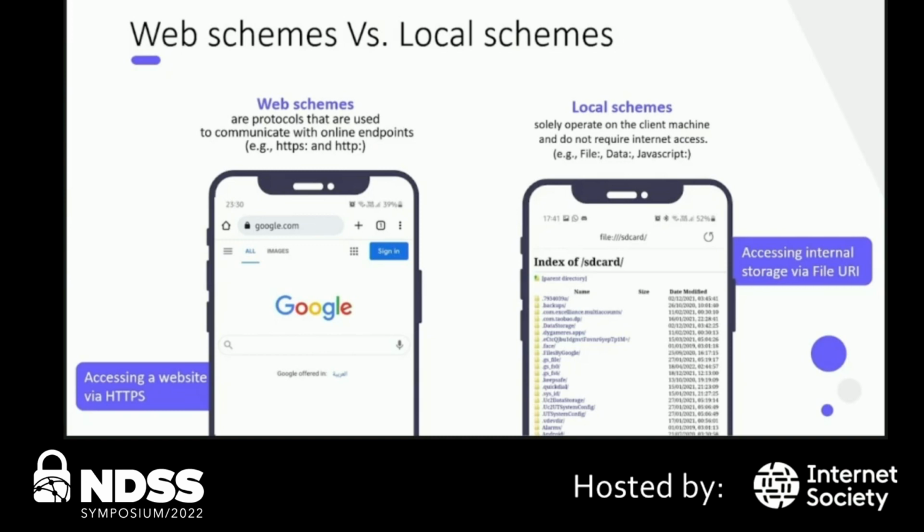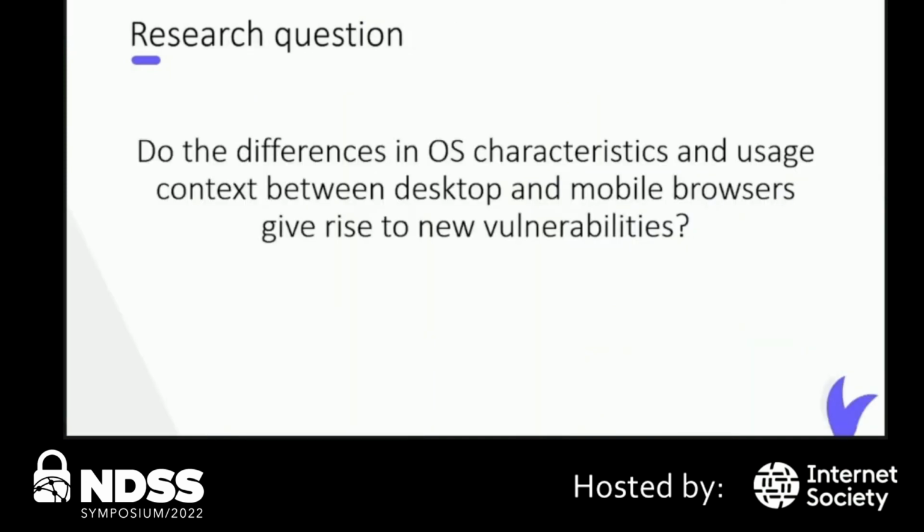As seen in the picture on the right, the file scheme is used to access the internal storage of the devices. Since less attention has been paid by academics to local schemes, we mainly focus on them, especially in the mobile context. They rely on different device resources to operate and require substantial changes to work on different platforms. Therefore, in this work, our research question seeks to investigate whether differences in OS characteristics and context between desktop and mobile give rise to new vulnerabilities or not.